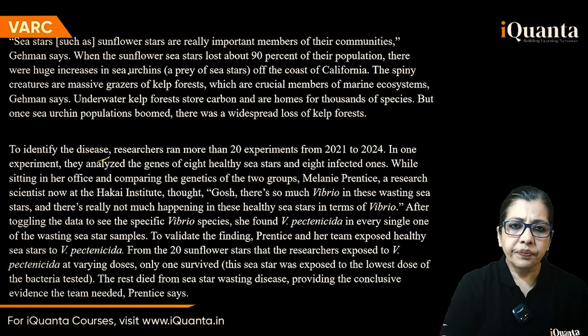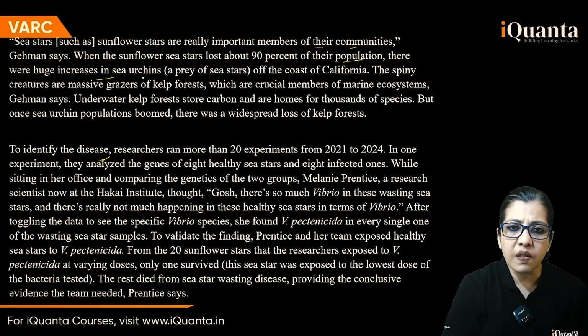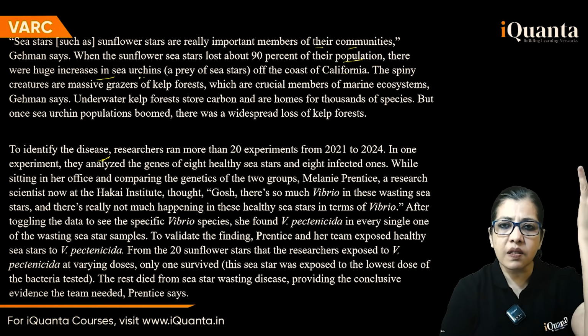Sea stars, sunflower stars are really important members of their communities. One particular type. When the sunflower sea stars lost about 90% of their population, huge increases, okay. Oh, I can see what he's saying. When they lost about 90% of their population, there were huge increases in sea urchins. So they must have been eating them earlier. So since these are not there, increase in sea urchins.